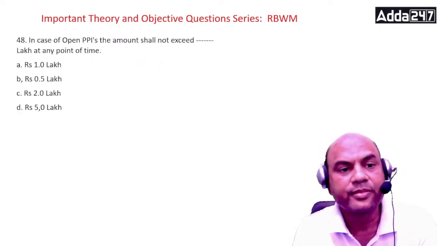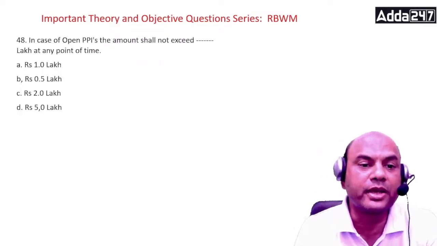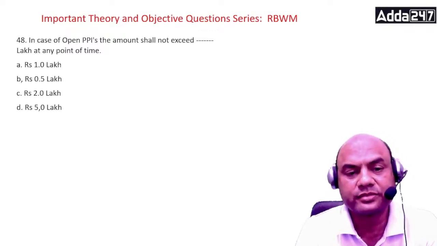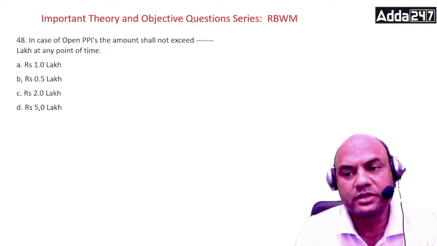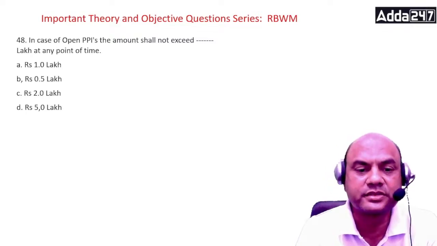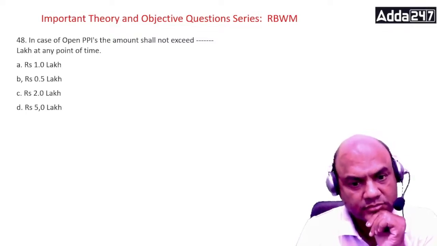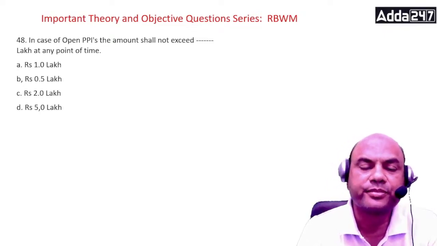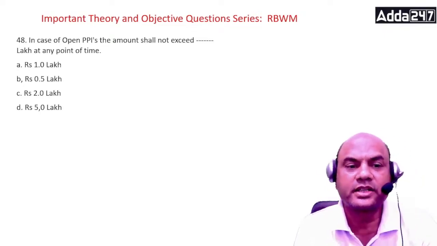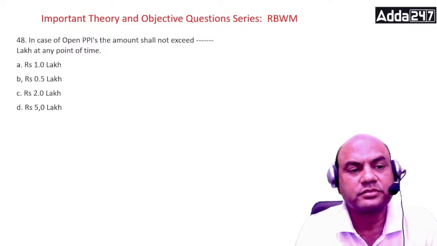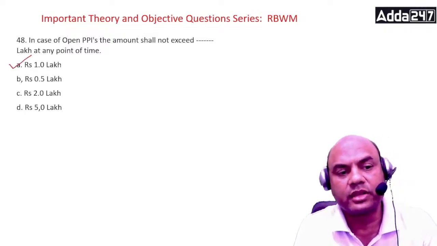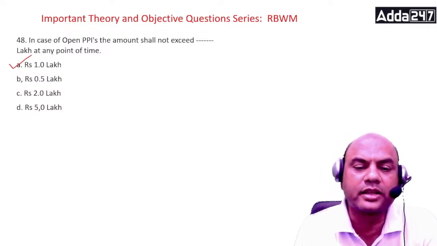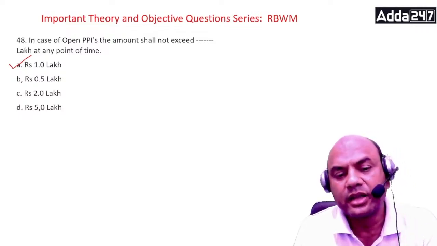In case of open PPIs, the amount shall not exceed dash lakh at any point. What is it? Look at the options. The answer is 1A, 1 lakh. Here, in case of open PPI, they are issued only by banks and are used at